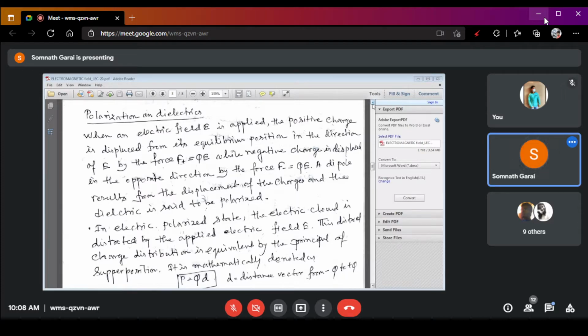Now the next important topic, which I have already discussed just earlier, is polarization of the dielectrics. As we mentioned earlier, polarization occurs in that situation if in a surface there are a number of charge carriers, positive charge carriers or negative charge carriers, and you apply an electric field over it.